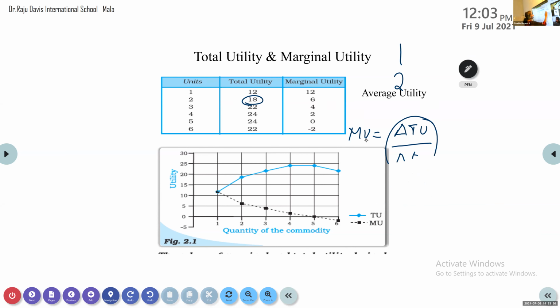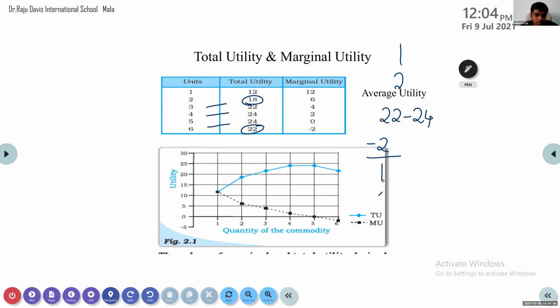So I will take another one now. For example, I will take this one. Here, what is the change in total utility? It was 24, then it has gone to 22. So what is the change? 2. But that 2, in the sense, we are always doing like this. So what is the change here? Minus 2. If this is not given, how can you get it using these two tables? How are we getting marginal utility? Minus 2 divided by how much changed in quantity?